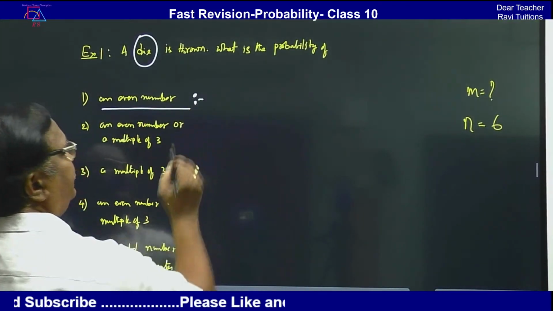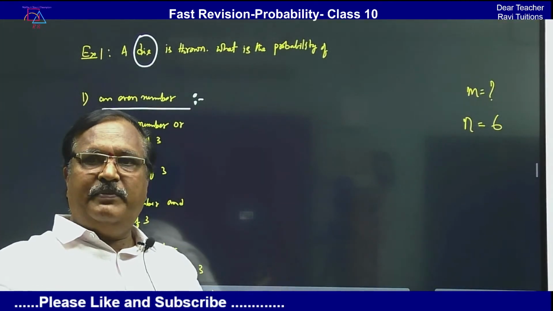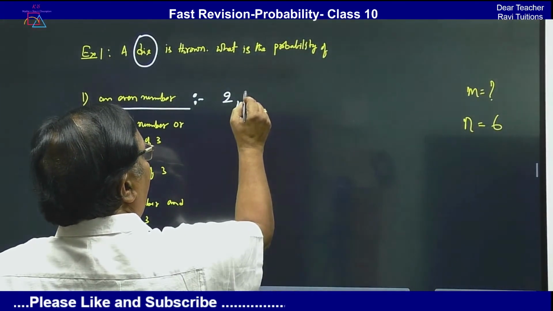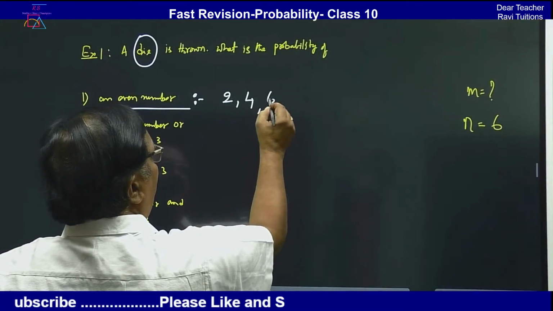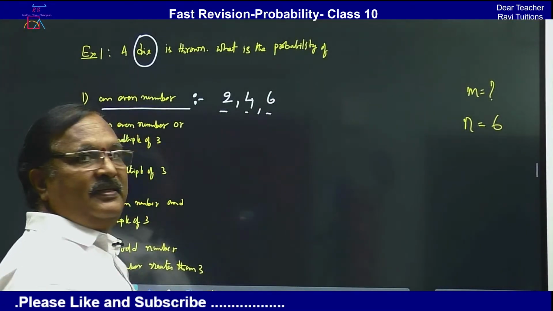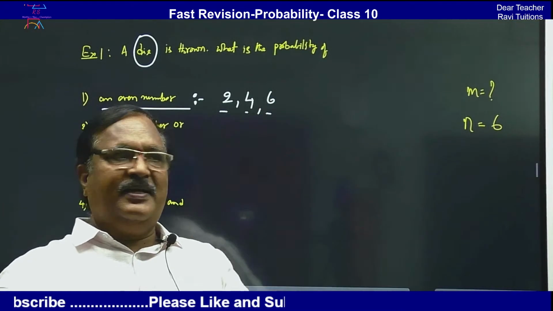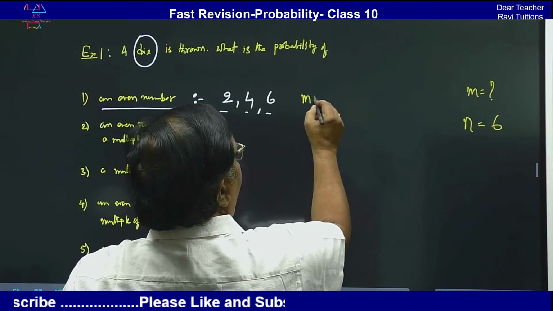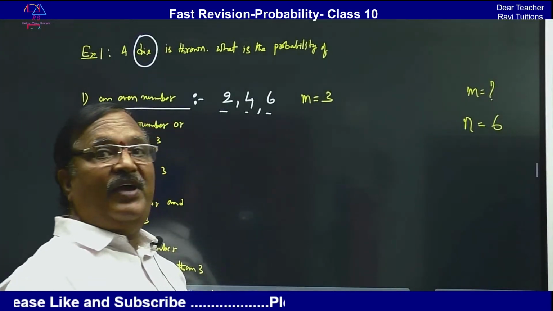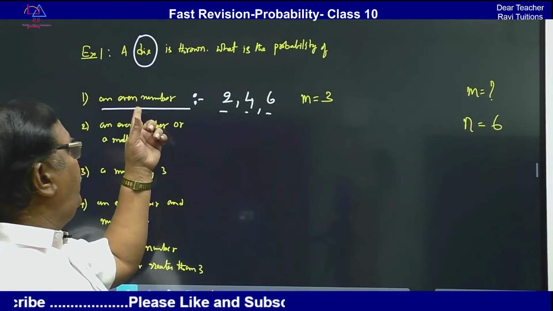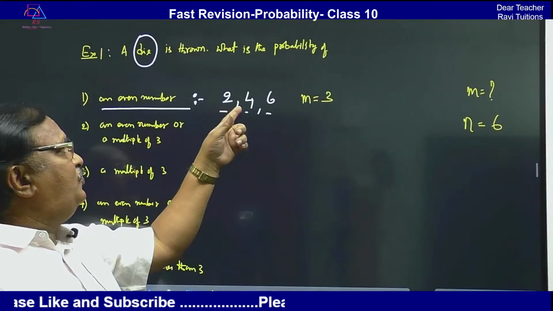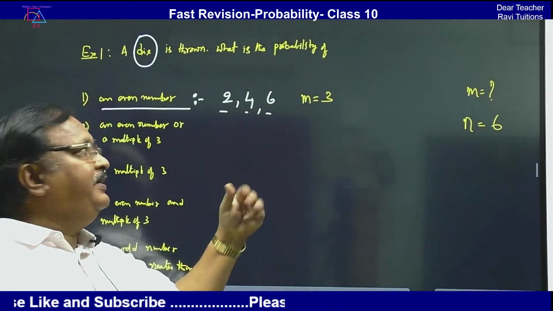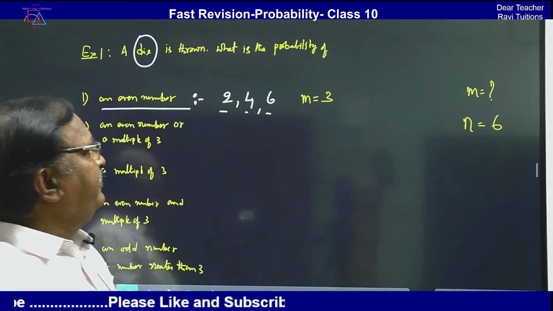Okay. So now you see how many even numbers are there in the die. So what are the even numbers? You may get 2, you may get 4, and you may get 6. Only 3 even numbers are there. So then what is m? m is equal to 3. The favorable outcomes to an even number are 2, 4, 6. That means the number of favorable outcomes is 3. Therefore, m is equal to 3.